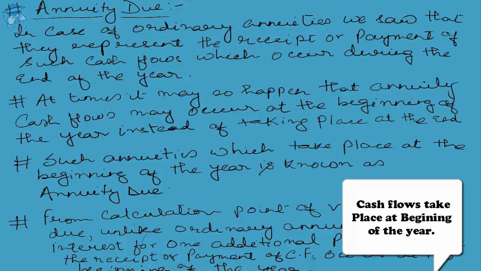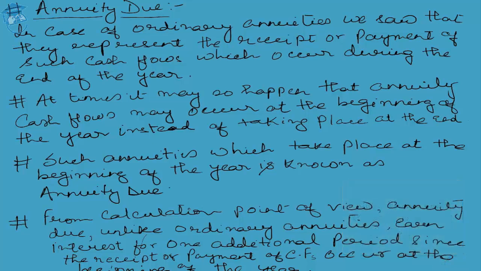Of course, that interest increases on a compounding note, that is, compound interest. But the main feature which distinguishes the annuity due from an annuity is that in the case of an annuity, the future value is n-1, while in the case of an annuity due, that particular year is also taken into consideration in which the annual commitment is being made.